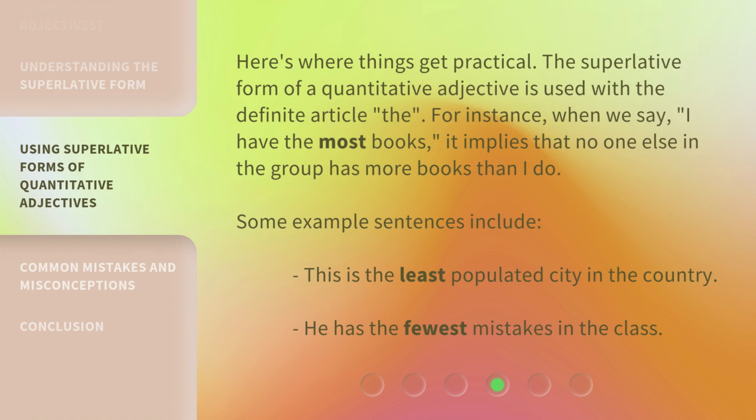Here's where things get practical. The superlative form of a quantitative adjective is used with the definite article, the. For instance, when we say, "I have the most books," it implies that no one else in the group has more books than I do. Some example sentences include, "This is the least populated city in the country." "He has the fewest mistakes in the class."